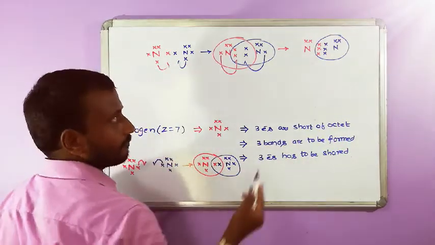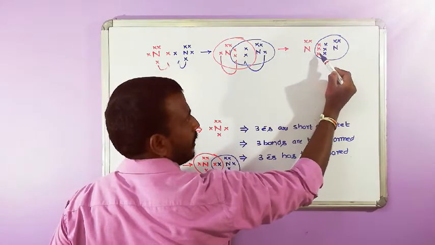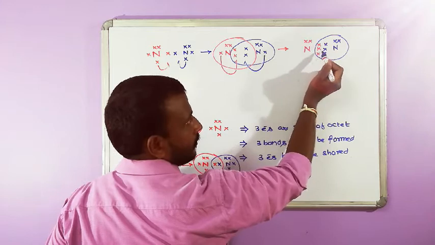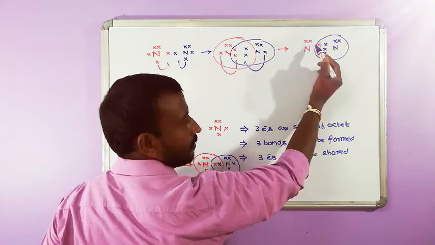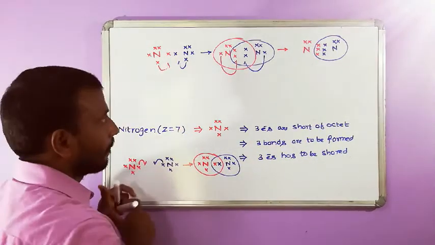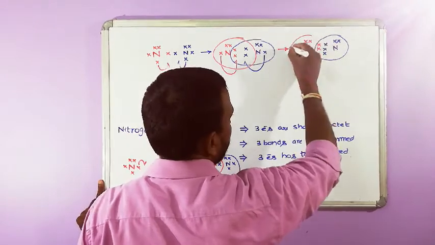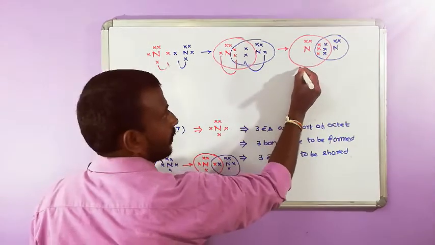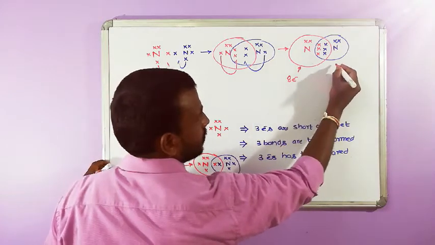Count. 3 pairs, 3 into 2 is 6, 6 plus 2 is 8. 3 pairs plus 2 is 8. So octet, 8 electrons.